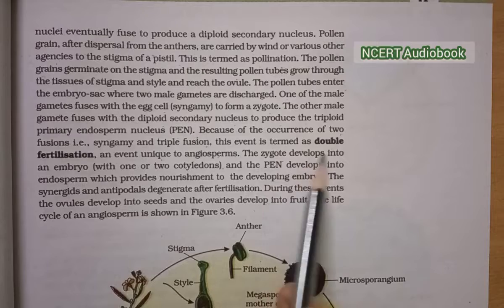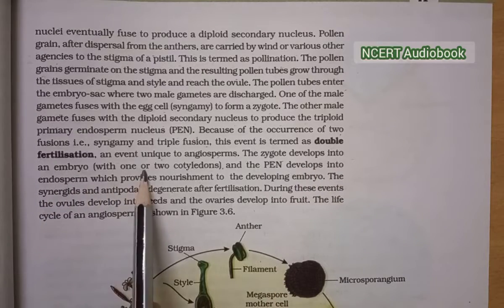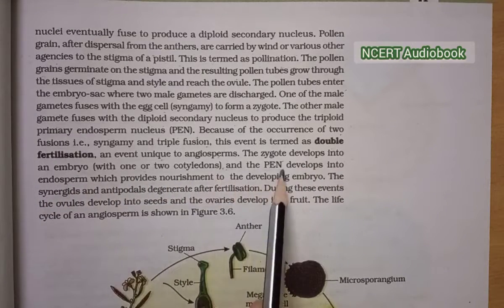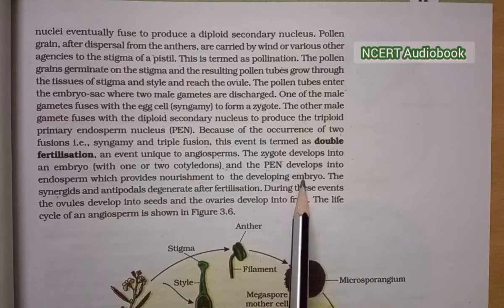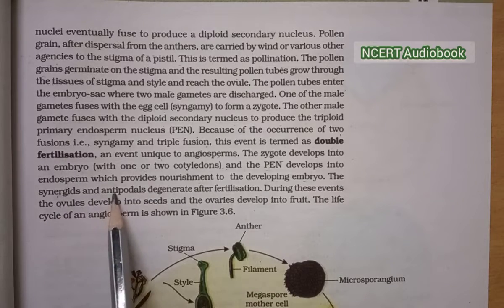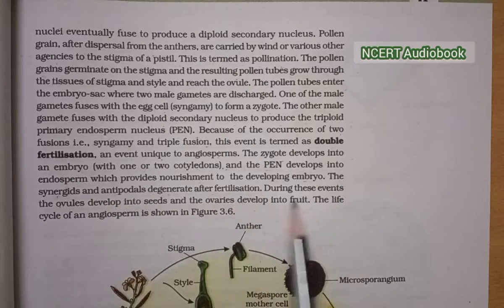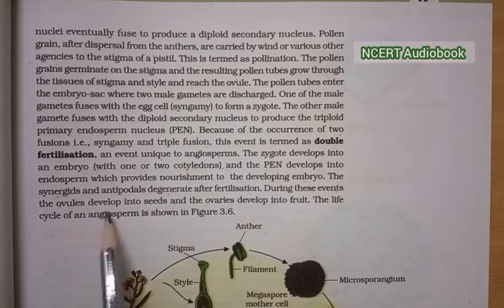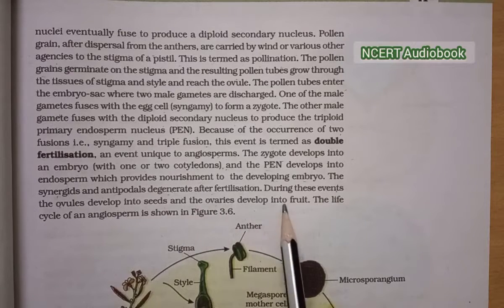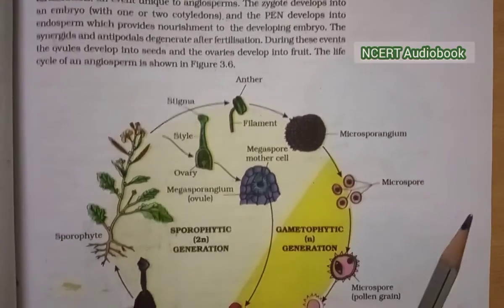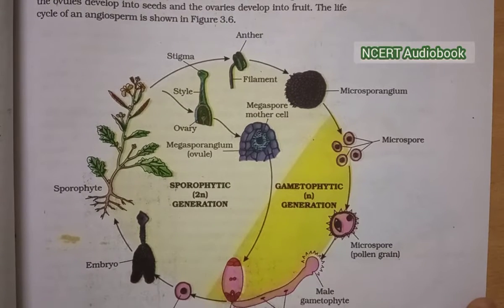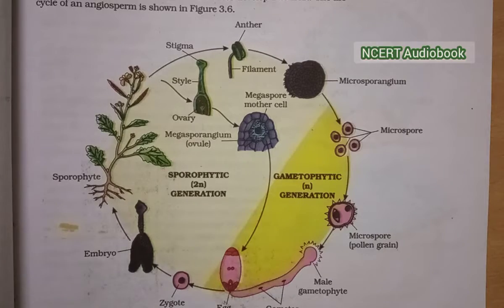The zygote develops into an embryo with one or two cotyledons, and PEN develops into endosperm, which provides nourishment to the developing embryo. The synergids and antipodals degenerate after fertilization. During these events, the ovules develop into seeds and the ovaries develop into fruit. The life cycle of an angiosperm is shown in figure 3.6. Let's see figure 3.6, where the sporophytic generation and gametophytic generation of an angiosperm are given.